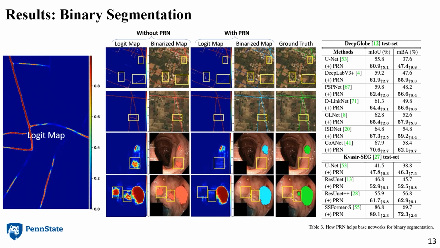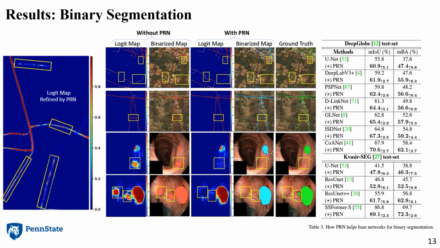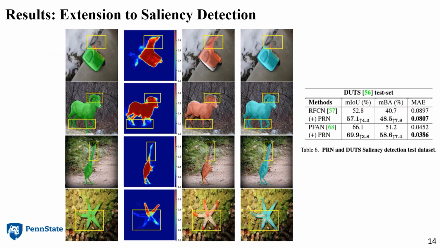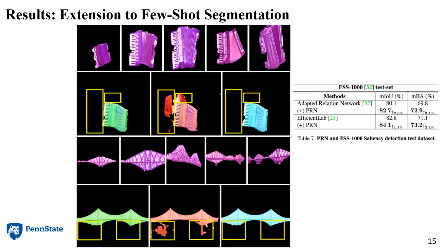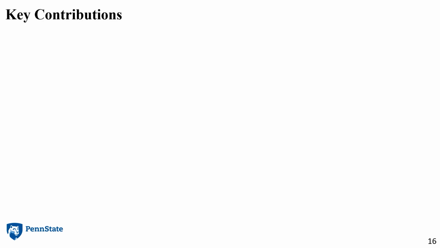We observe that there is a 2.7 and a 2.3% improvement over the current state-of-the-art models after using PRN, which is a significant improvement. We also extend PRN to saliency detection, and it can be seen that PRN has a significant increase in MIOU on the DUTS saliency detection dataset. We also show that PRN can be extended to few-shot segmentation, and PRN again has a significant increase over the current state-of-the-art models.